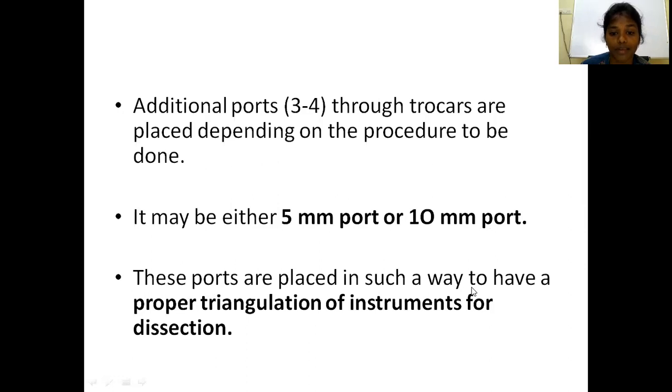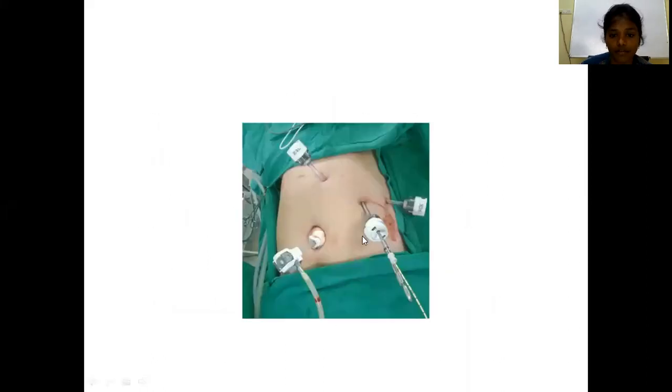These ports are placed in such a way to form the proper triangulation of the instruments for dissection. It should be in the form of a triangle so that the dissection will be easy for the surgeon. If it is not in proper triangulation, then it will cause hyperabduction at the shoulders and that will result in fatigue to the operating surgeon. So while placing the ports, the surgeon has to follow the principles of triangulation and ergonomics. See, these are the different types of ports which are placed on the basis of triangulation principles.